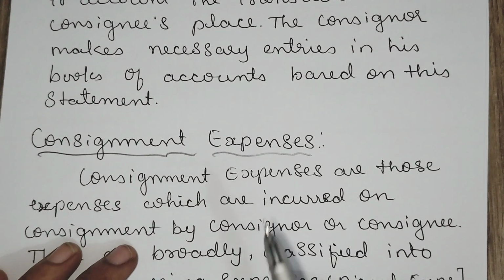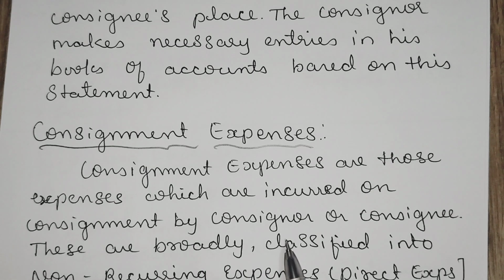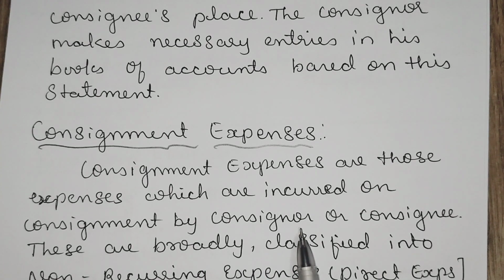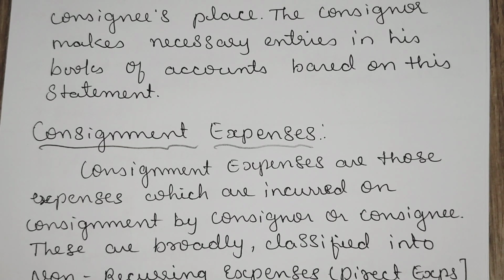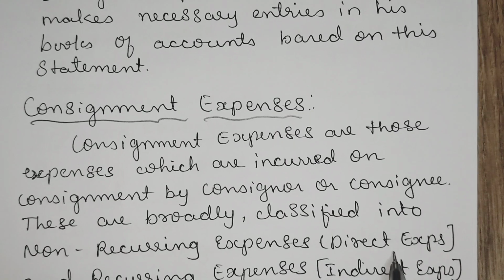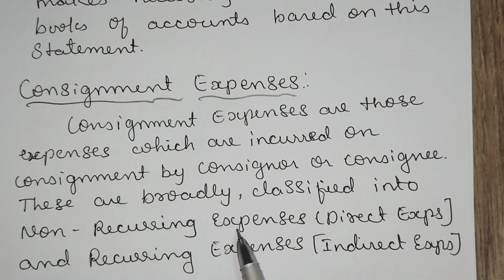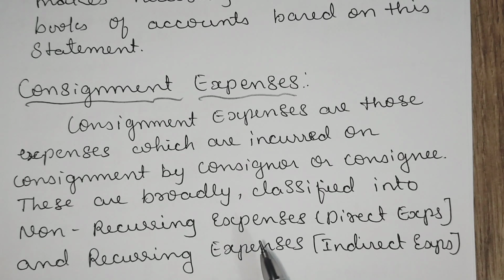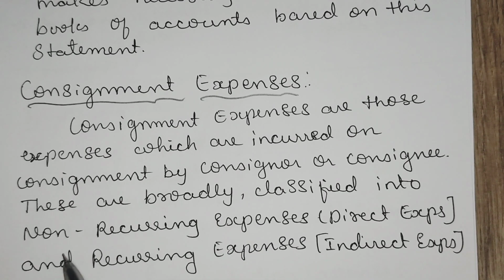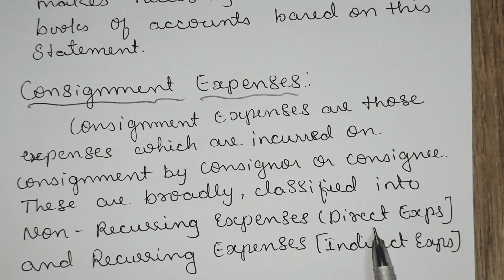Then consignment expenses. The consignment expenses are those incurred on the consignment by the consigner or consignee. Here both spend on the consignment. These are broadly classified into non-recurring expenses, that is direct expenses, and recurring expenses. Non-recurring expenses means you are not paying again and again. That is why it is called non-recurring expenses. It is also called direct expenses.